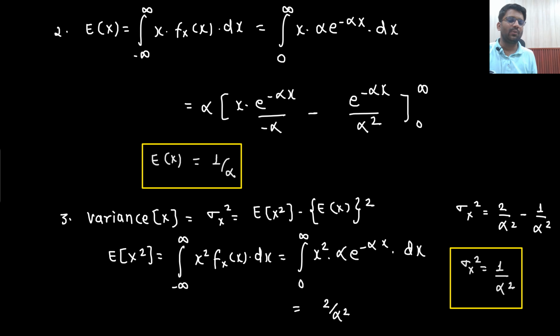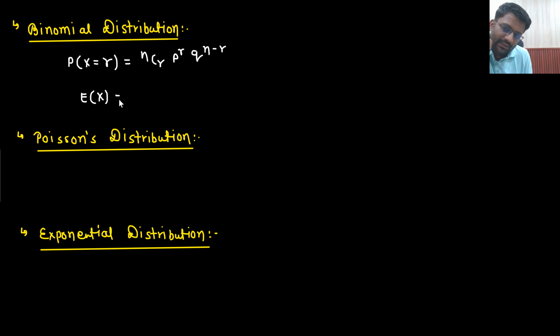So let's write down the conclusion of all three distributions that we have studied. Binomial distribution. In binomial distribution, what was our PMF? Sir, PMF was probability of random variable x taking value r equals nCr p to the power r q to the power n minus r. What was the mean? Sir, mean was nothing but n into p. And what was the variance? Sir, variance was n into p into q. This is your variance of x.